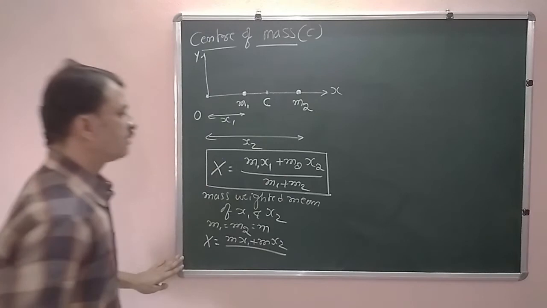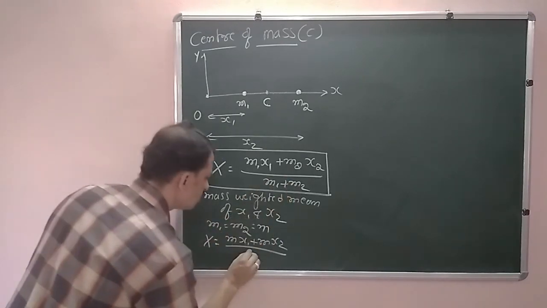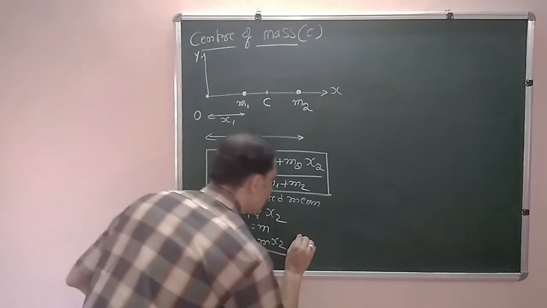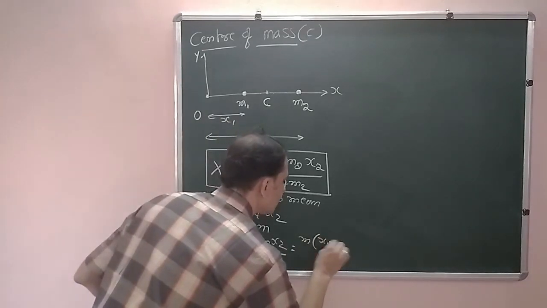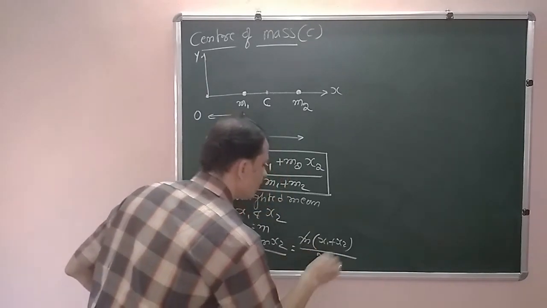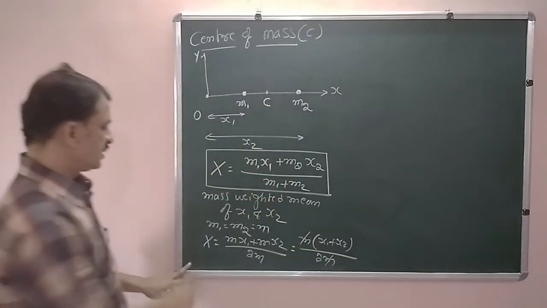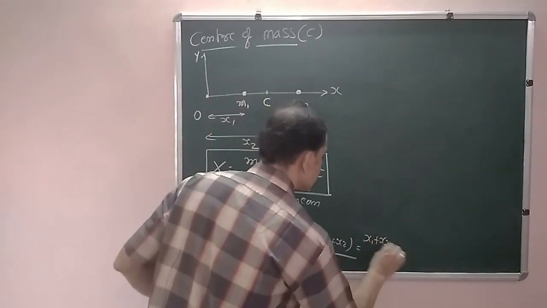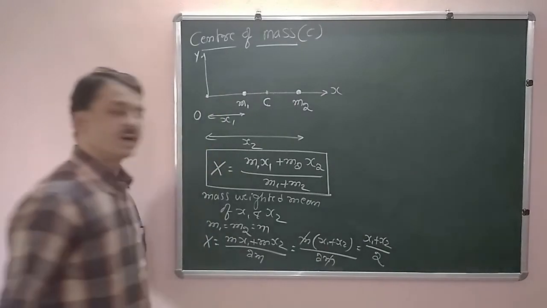Since those two are equal, the denominator is m plus m, which is 2m. In the numerator take m common. We get m times x1 plus x2 divided by 2m. The m cancels, therefore it is x1 plus x2 divided by 2.